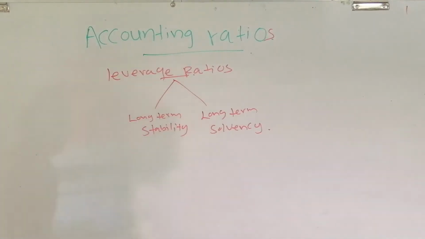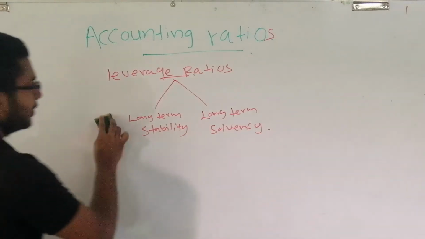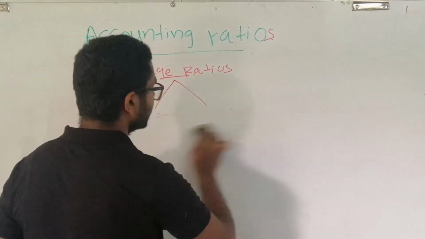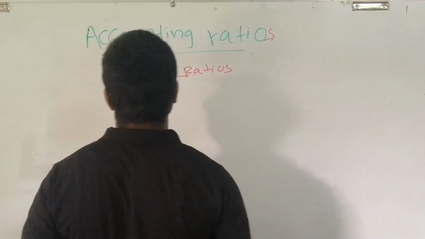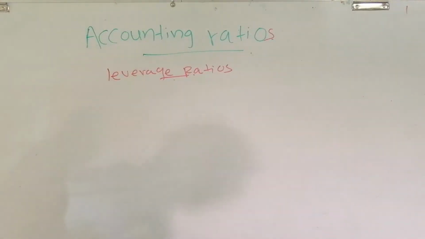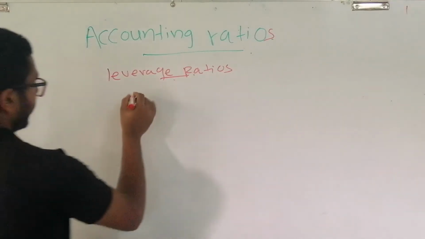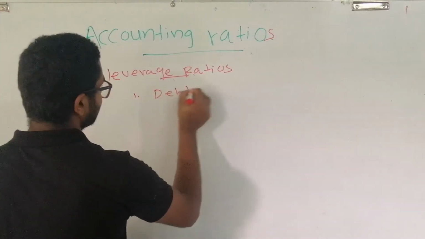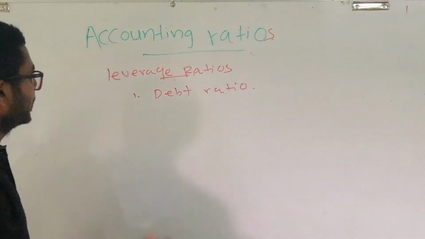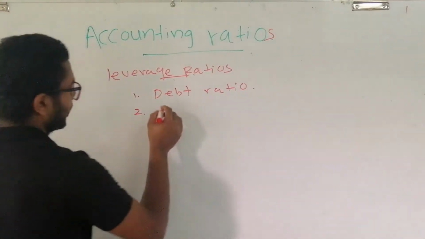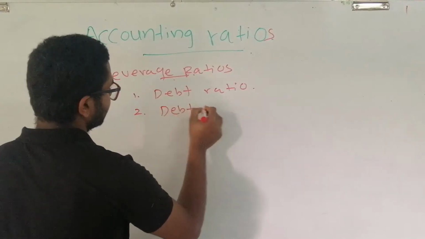Under our syllabus, there are three main ratios which we should learn. One is the debt ratio. The other one is the debt equity ratio.